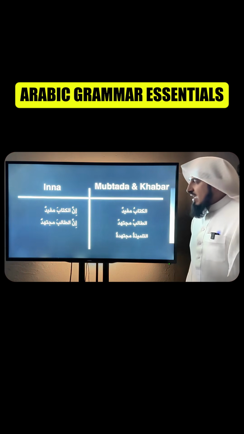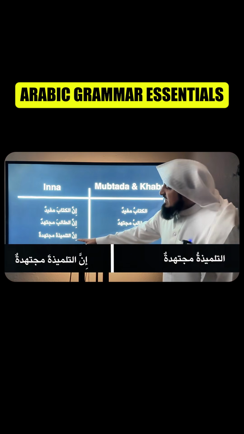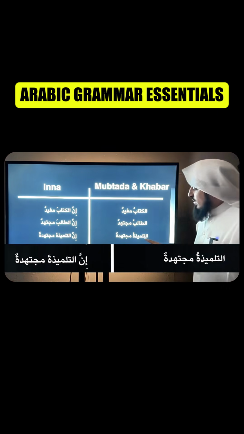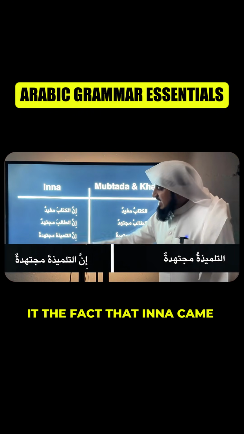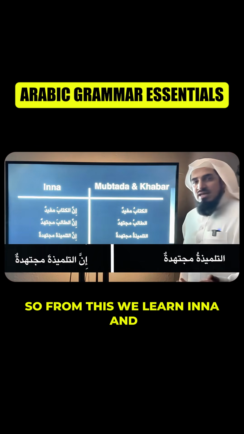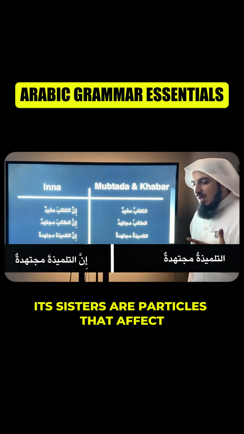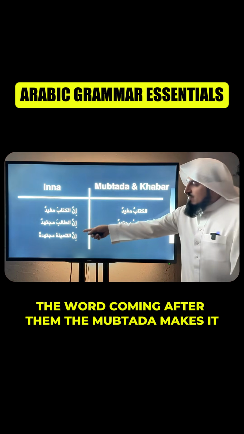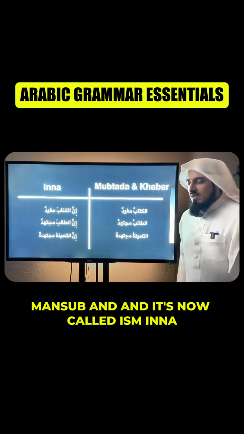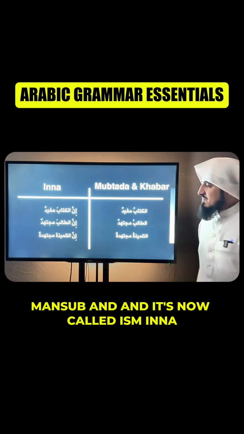Inna at-taliba mujtahidun. Inna at-tilmidhata. Before it was at-tilmidhatu. What affected it? The fact that inna came. So from this we learn inna and its sisters are particles that affect the word coming after them. The mubtada, it makes it mansoob and it's now called ism inna.